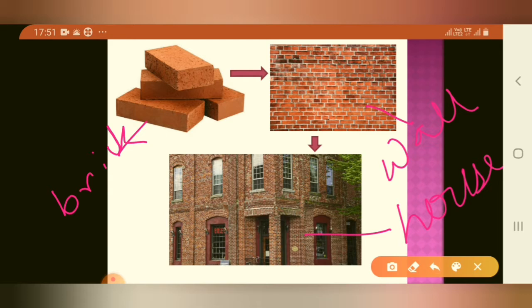Right? So it is clear from the picture that for making this house, brick is a main structural unit. Without it, making this house is not possible. Now I tell you why I give this example.